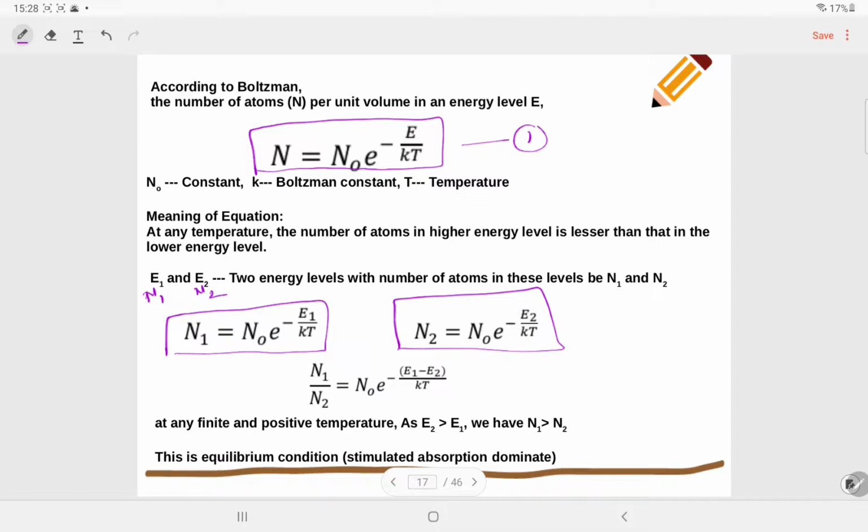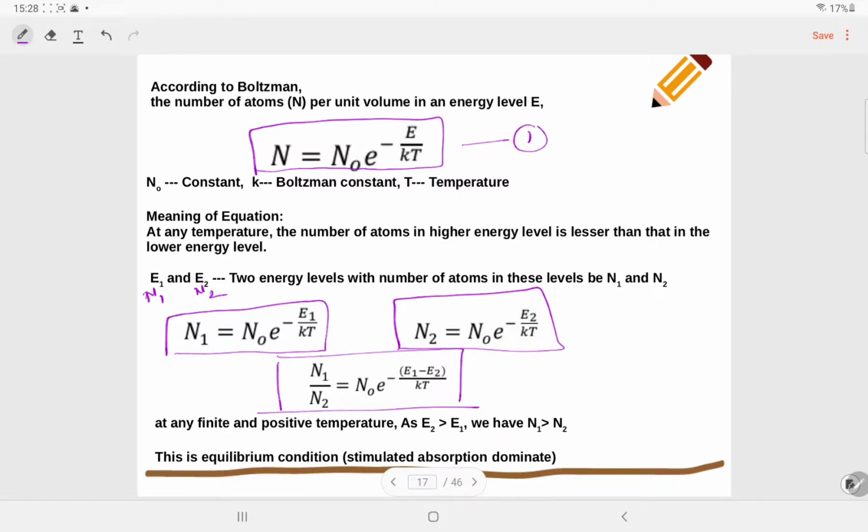If we take the ratio of these two states, then N1 upon N2 will equal e to the power of (E2 minus E1) upon kT. So at any finite and positive temperature, as E2 is greater than E1, we have N1 greater than N2. This is the equilibrium condition.